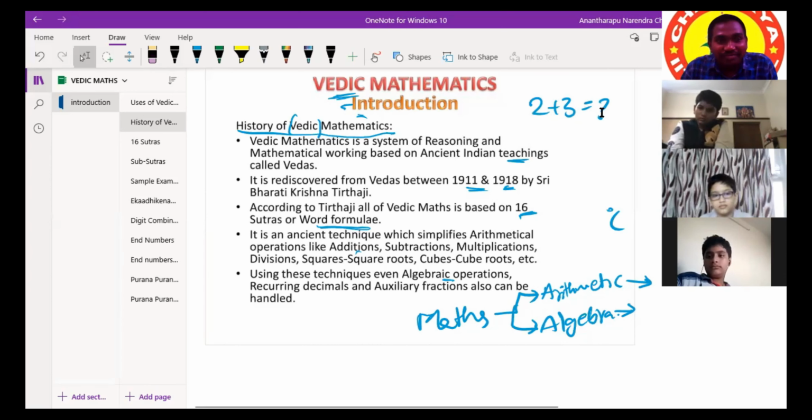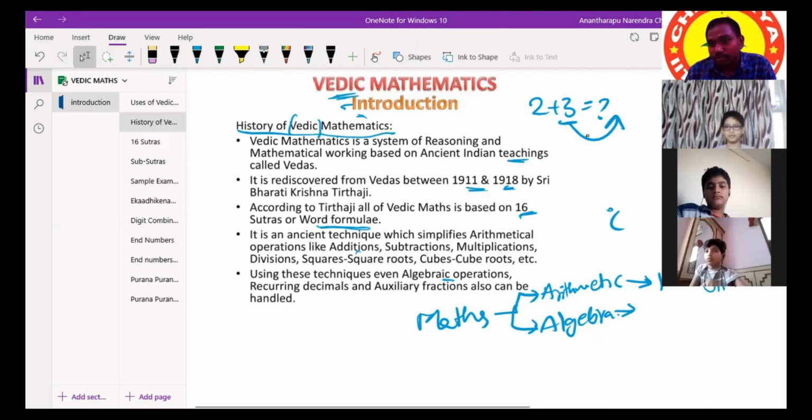Known. Is 3 known? Known. Is the answer known? Yes. Are we moving from known to unknown or unknown to known? Known to unknown. When we move from known to unknown, that is an arithmetic operation.